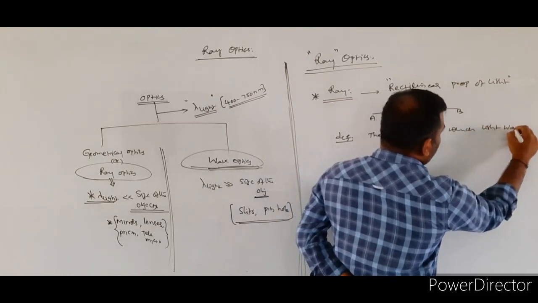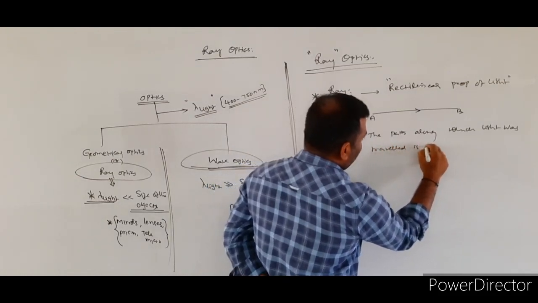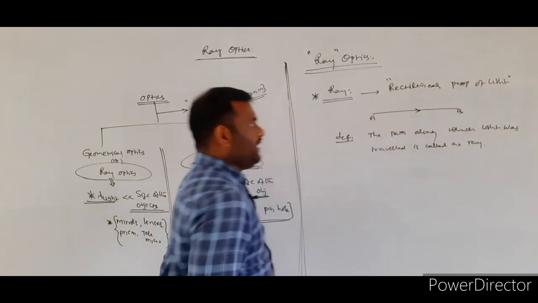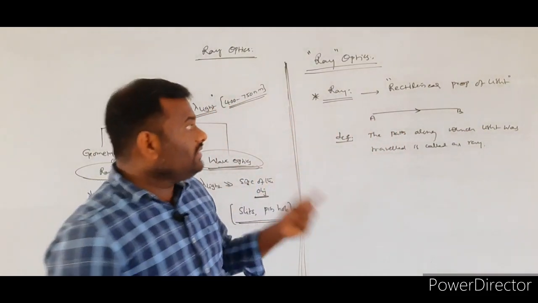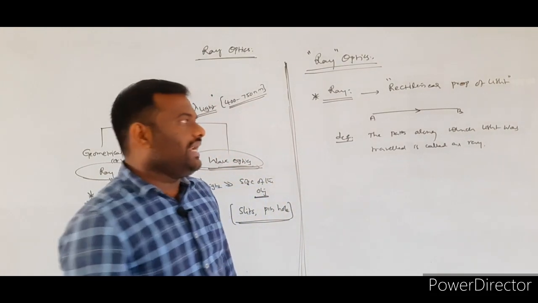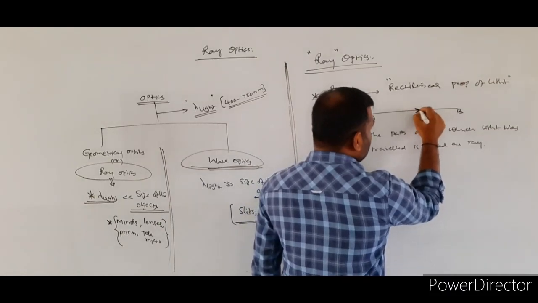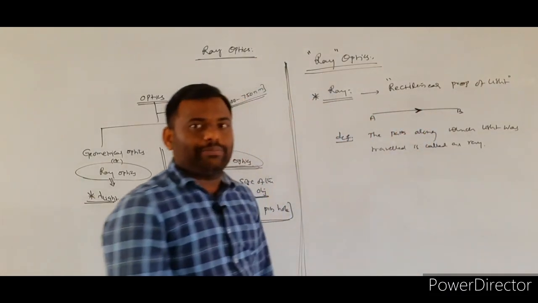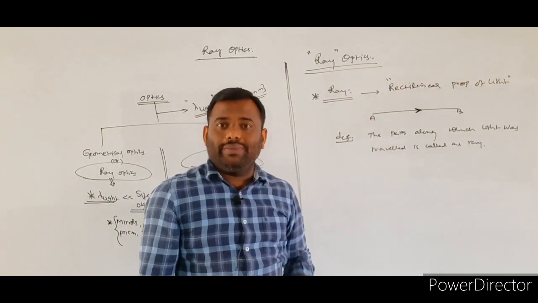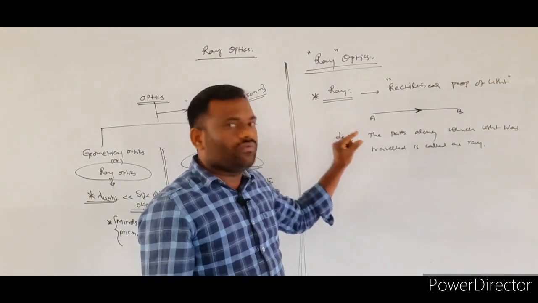The path along which light travels is called the ray. In ray optics, when you draw the light rays, you must represent the direction of the light. In this particular direction only the light will be traveling, so we have to specify its direction. That is called a ray.